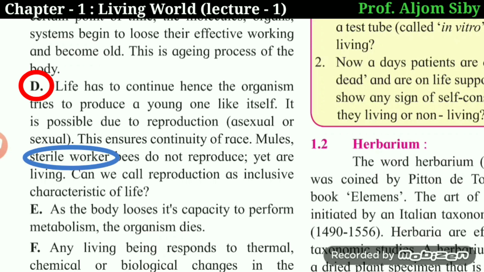They have also spoken about sterile worker bees. In a beehive, there are 3 different types of bees. We have the queen, we have the drones, which are males, and the female worker bees. The female worker bees are sterile, that is, they cannot reproduce. It is only the queen and the male drones which take part in copulation. They mate and produce young bees. So female workers are sterile, but you can't say that since they are sterile, they are not living organisms. They are of course living organisms, even if they do not show the phenomenon of reproduction.